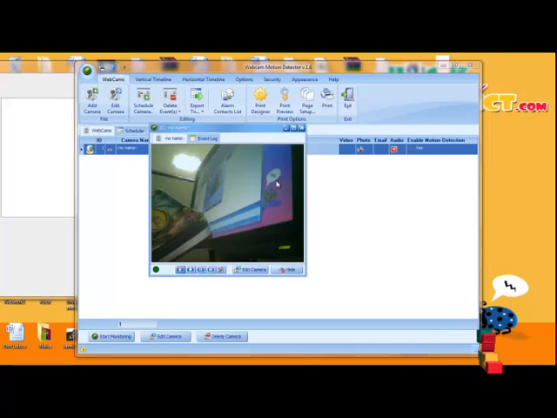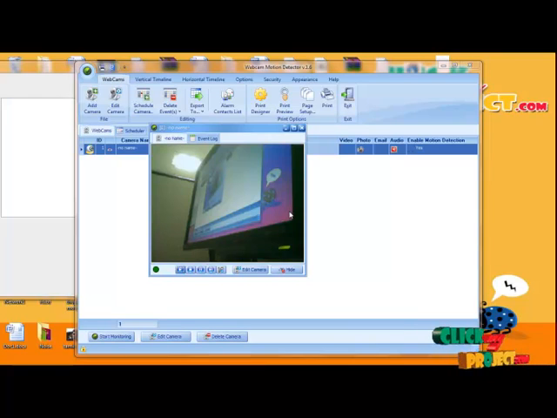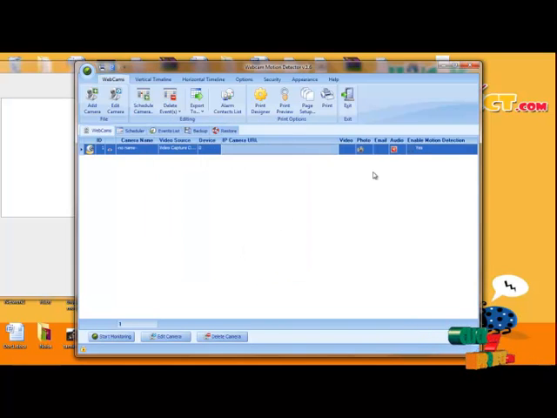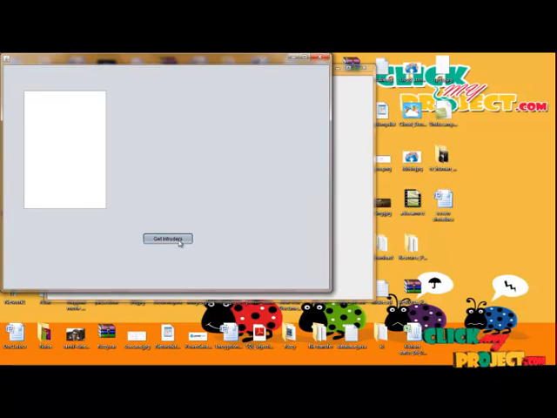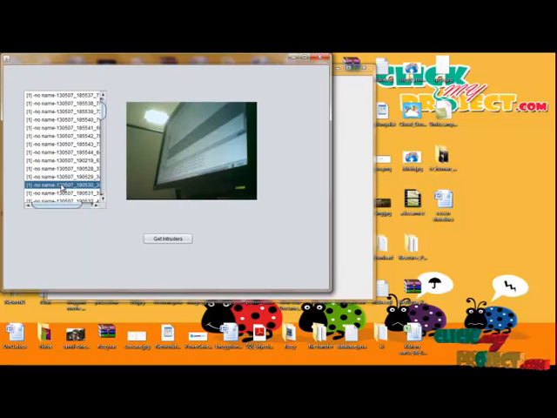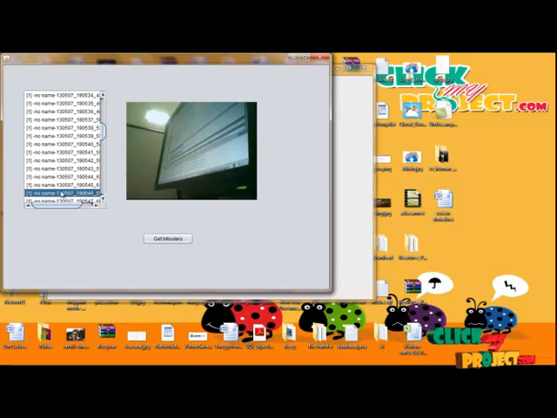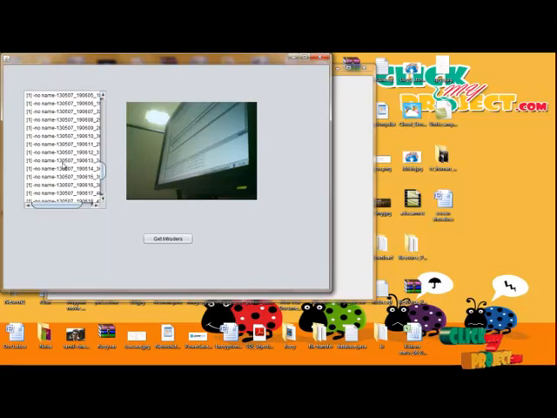If the intruder process is started, then the intruder procedure will be taped by my hidden camera. After getting the intruder, just click the hide button and minimize all the procedure. After getting the window file, just click get intruder. Then it will display the intruder images if they are found. If any motion changes happen in my web camera, it will clearly list them out by taking a photo. Thank you.